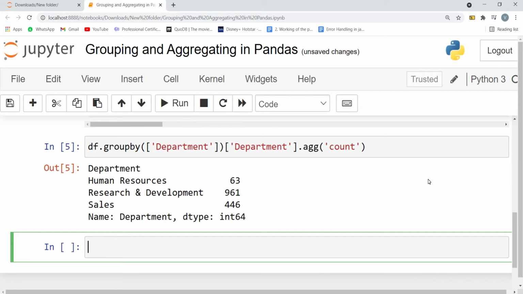We can conclude from the output that there are 63 employees working in the Human Resources Department, 961 employees working in the Research and Development Department, and 446 employees working in the Sales Department. Interesting, isn't it? We analyzed such a huge amount of data using a single line of code. So this was grouping by a single field.